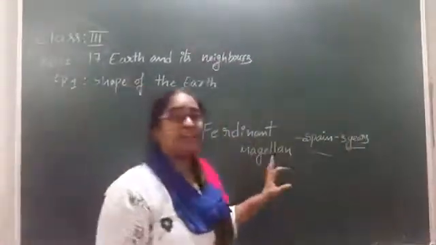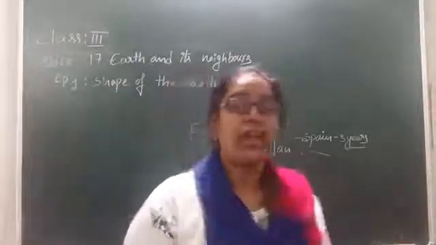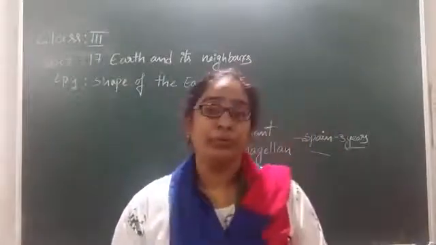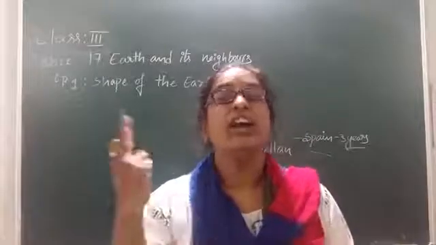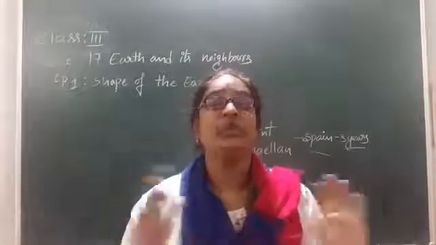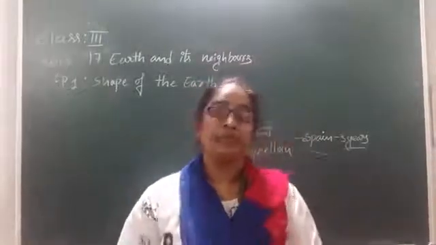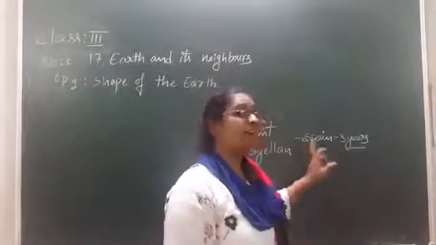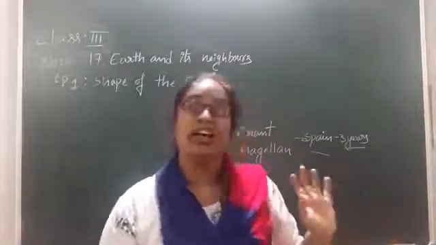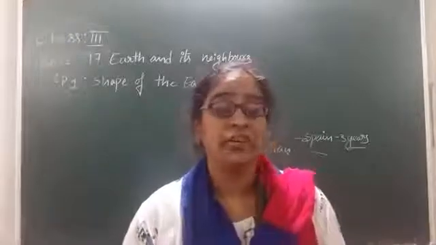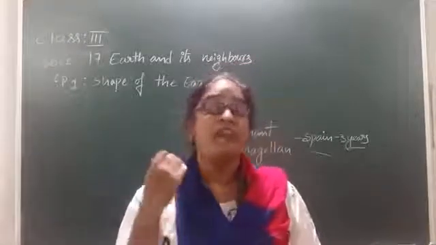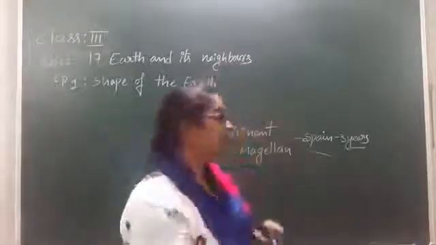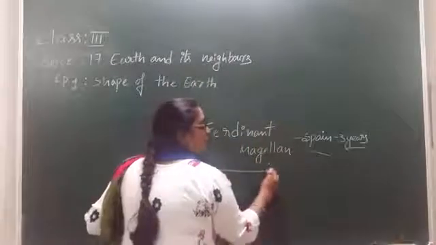Ferdinand Magellan. He is a scientist. And he actually proved that earth is in a round shape and it has no edges. How did he prove it? Actually, he started from Spain, took a ship, and traveled from Spain for up to 3 years in one direction.